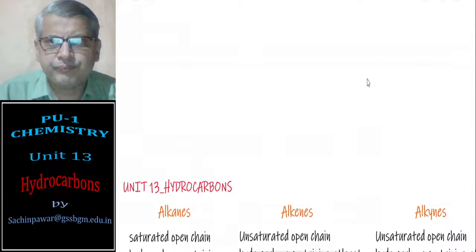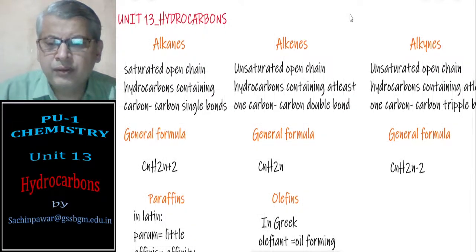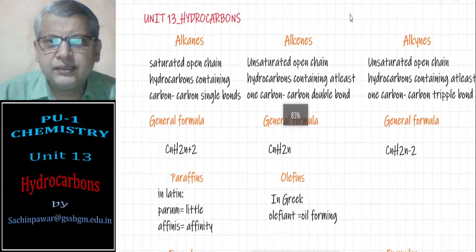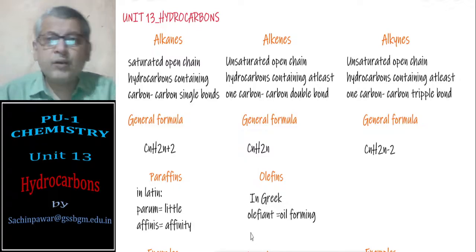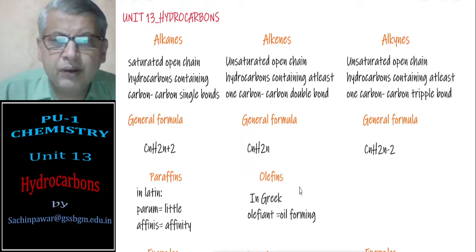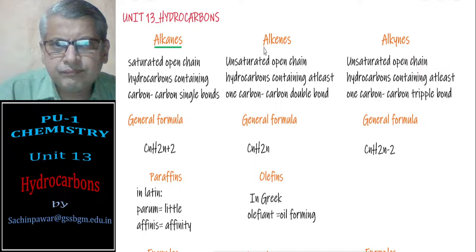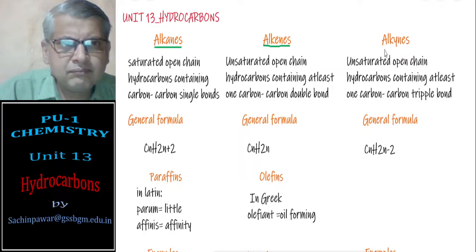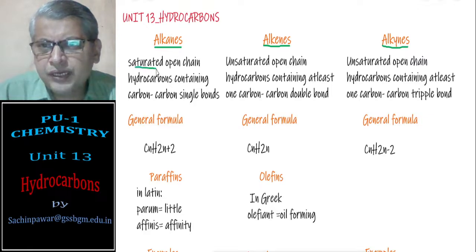Okay, so hydrocarbons. Hydrocarbons are basically of different types, and we are learning the open chain hydrocarbons. Open chain hydrocarbons are basically of three types, and that we have learned already in our last video. One is called alkane, alkene, and alkynes. You already know alkanes are saturated open chain hydrocarbons containing carbon-carbon single bonds.